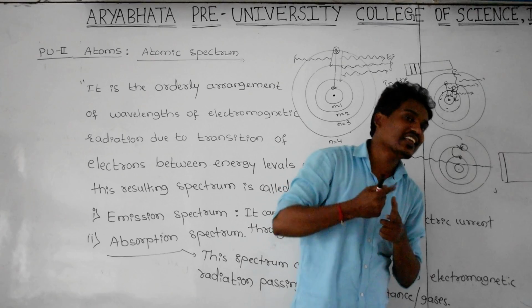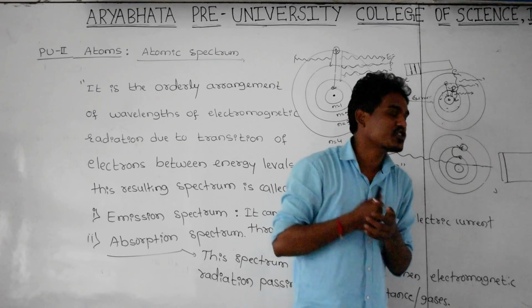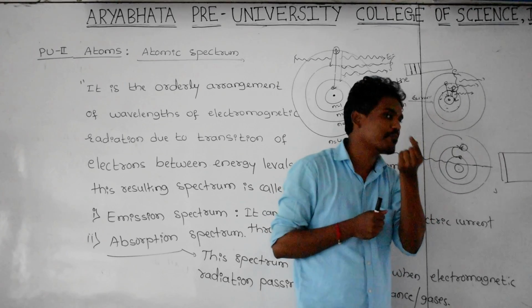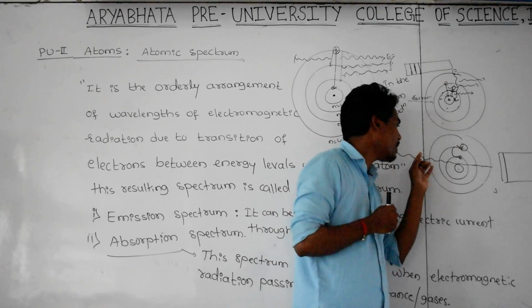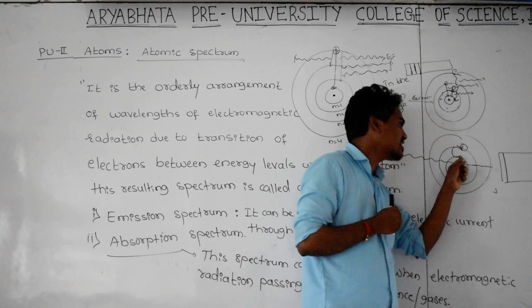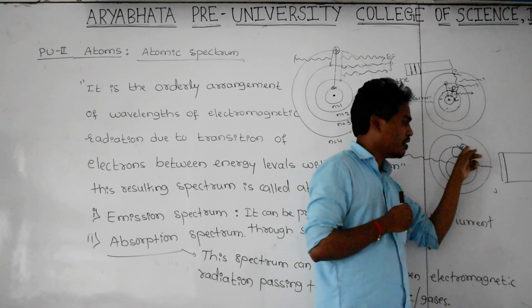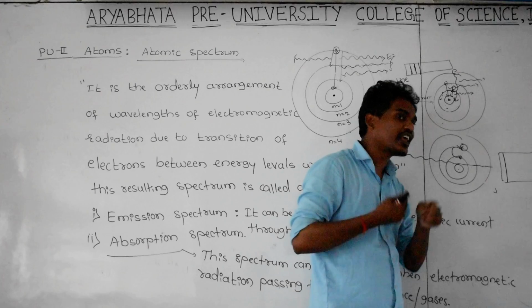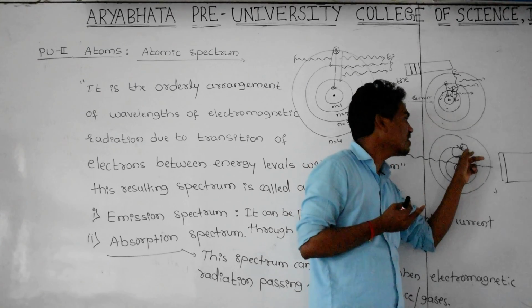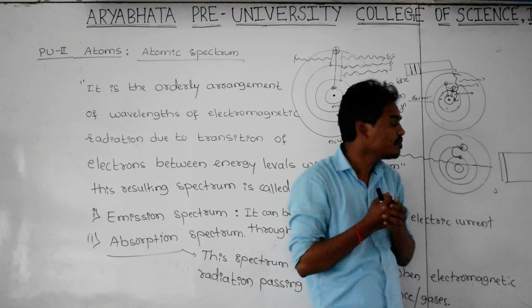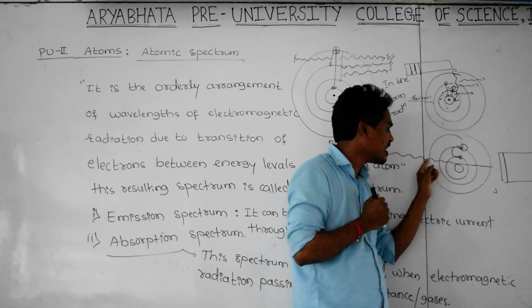By taking that energy, what is that electron doing? By absorbing some amount of energy from this radiation, this electron is jumping from lower orbit to higher orbit. In order to jump from lower to higher, this electron is absorbing some amount of energy from the radiation.